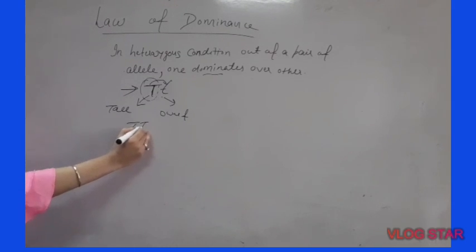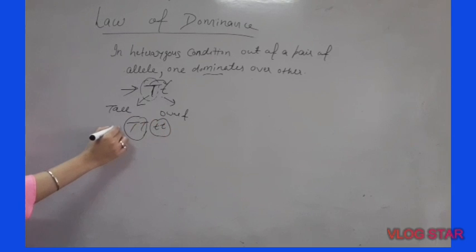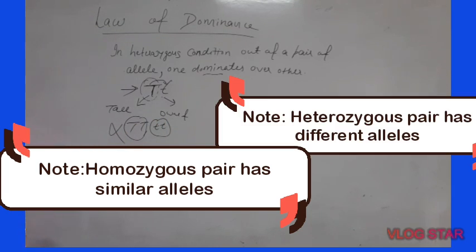If you consider both of these as a homozygous pair, the law of dominance does not apply to homozygous condition. It applies only in heterozygous condition. When alleles are of different types, one allele will dominate over another. He demonstrated this with the help of a cross. Let us first study the cross.